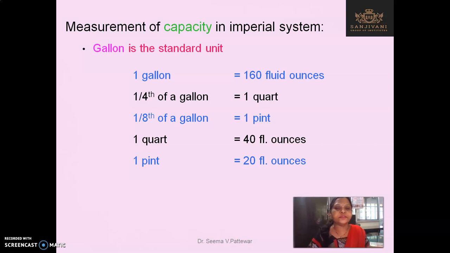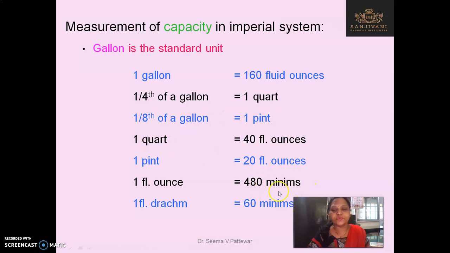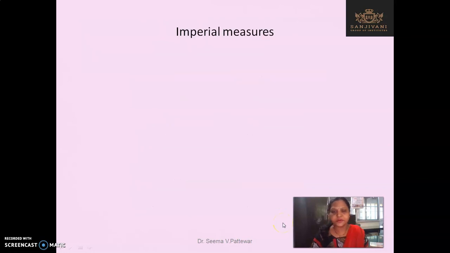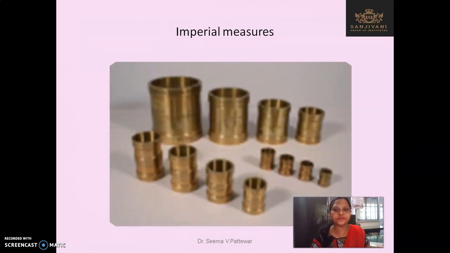Then 1/4 means again divided by 4. So you can see that 1 quart is equal to 40 fluid ounce, 1 pint is equal to 20 fluid ounce. 1 fluid ounce is equal to 480 minims. 1 fluid drachm is equal to 60 minims. So these are the imperial measures for liquid.